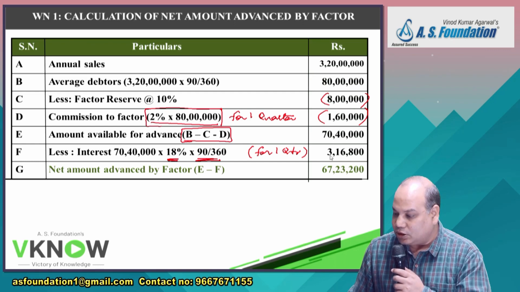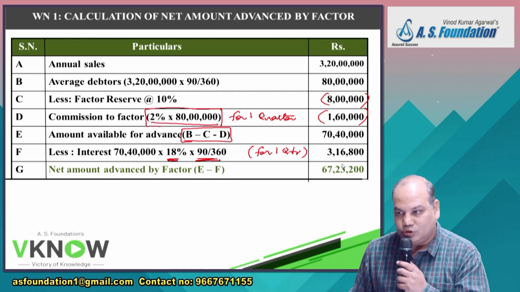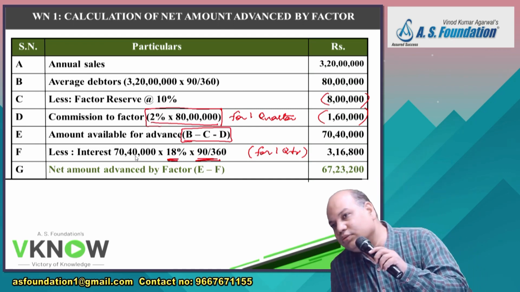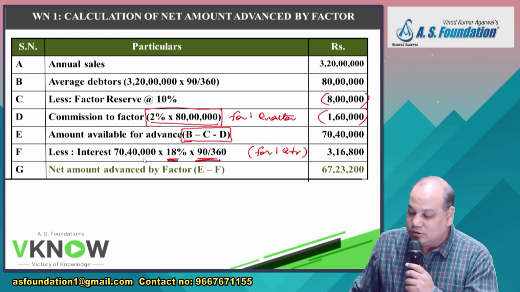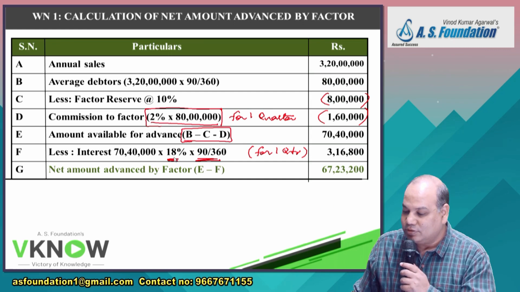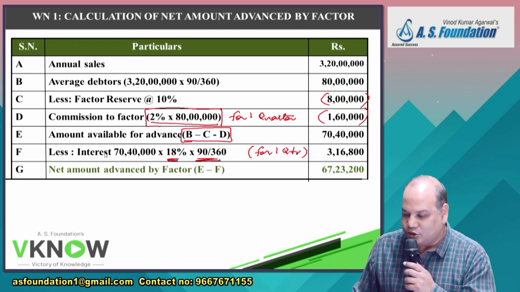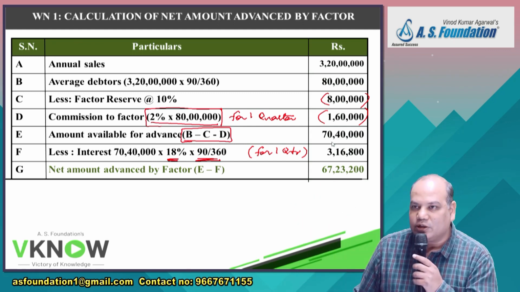But if you write interest before commission, then the interest figure will change, because interest is linked to the amount advanced. Therefore, interest will come at the end. Interest will come at the end. If the question says commission is collected upfront, interest is collected later, then don't deduct interest here. Of course, interest will be a part of cost, but the amount of advance will be 70 lakh 40,000.